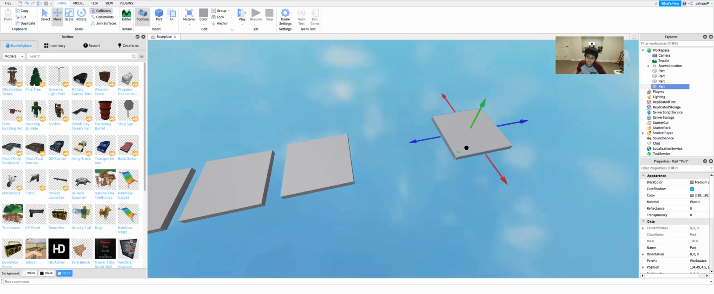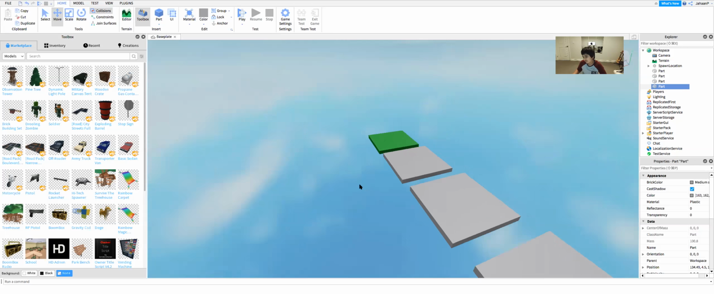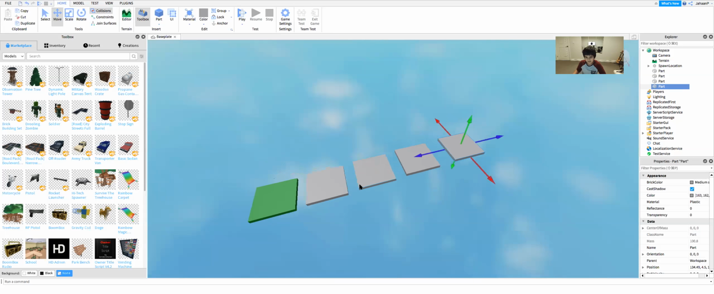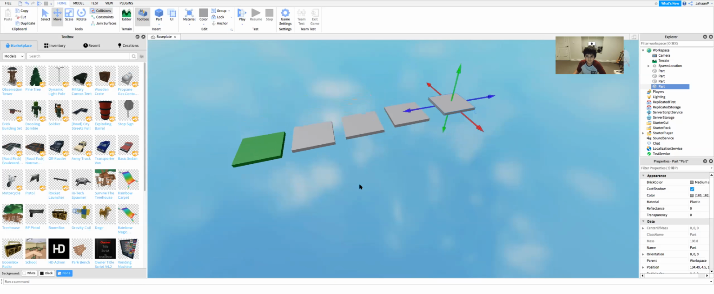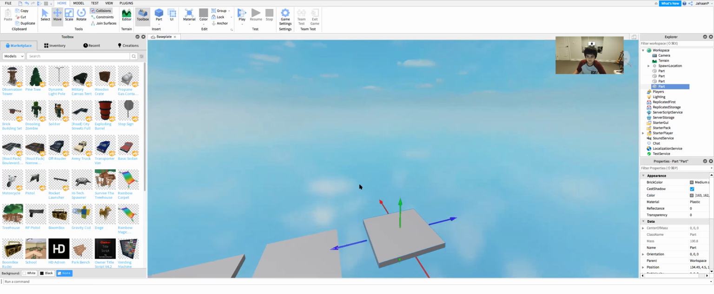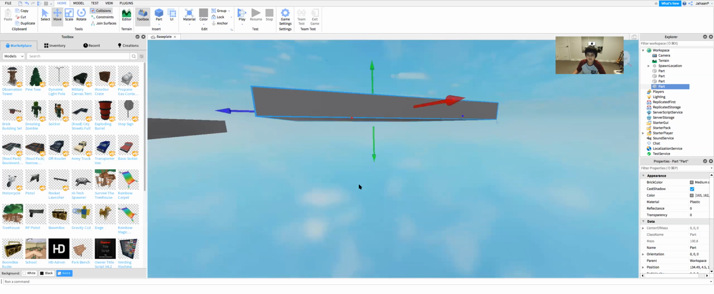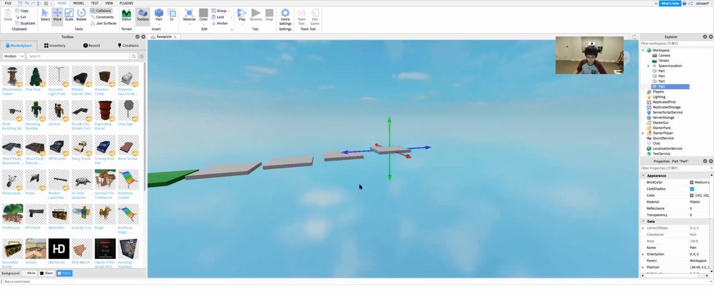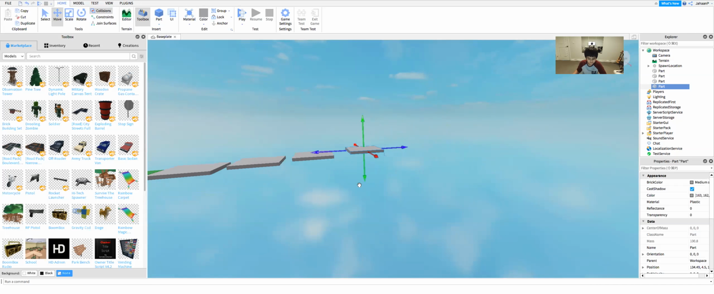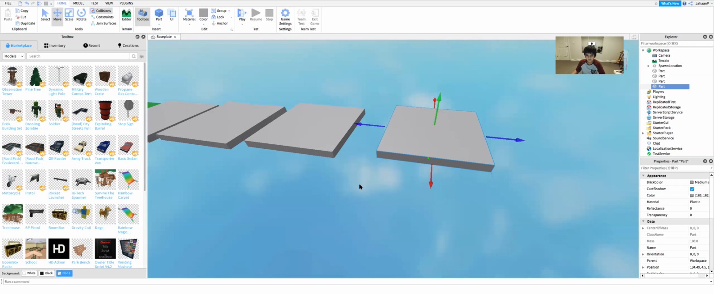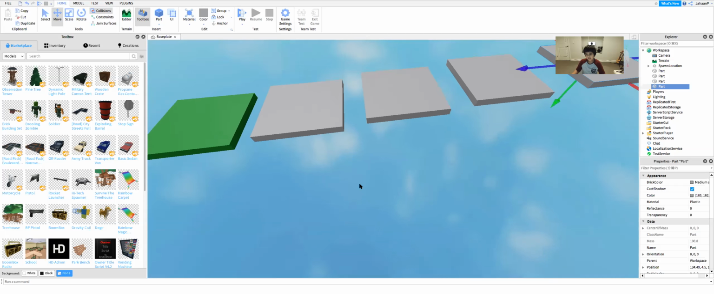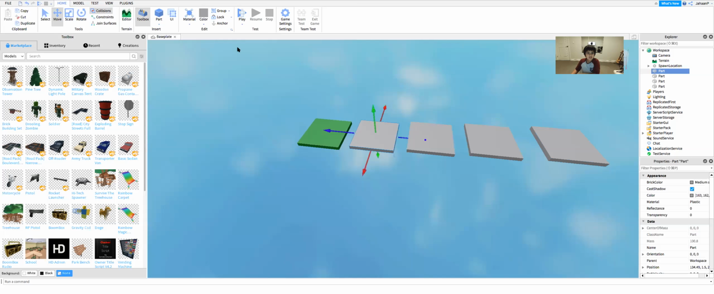And plus, to move in Roblox Studio, when you're not playing the game, you can just use W, S, A, and D. W is to move forward, S is to move backward, A is to move left, and D is to move right. So I'd say I'm gonna keep 4. Sorry about saying 6. And then what we can do is we can change the color.